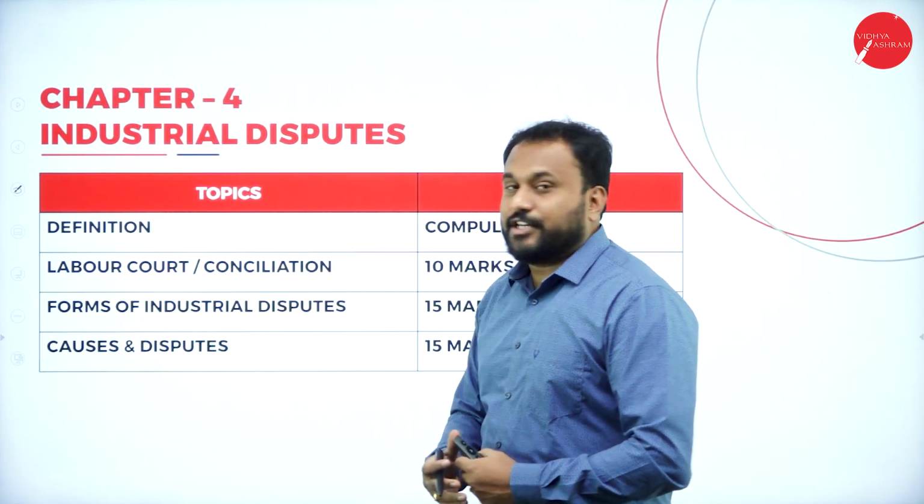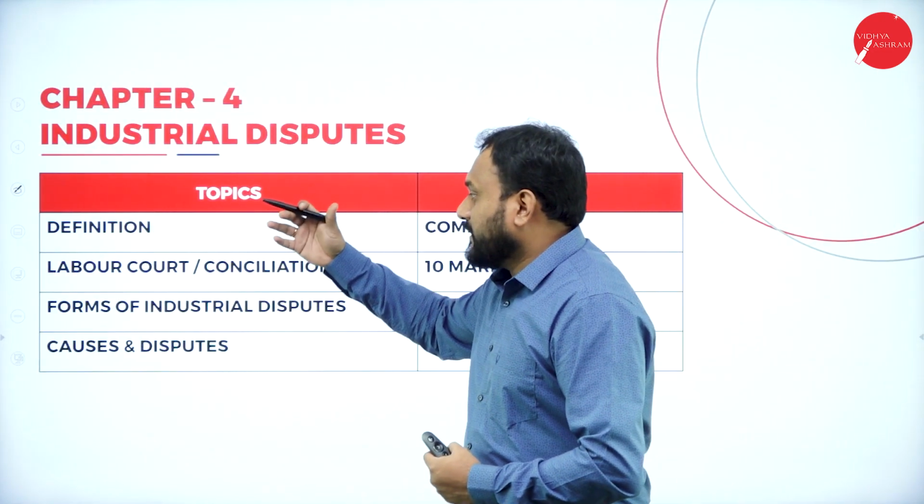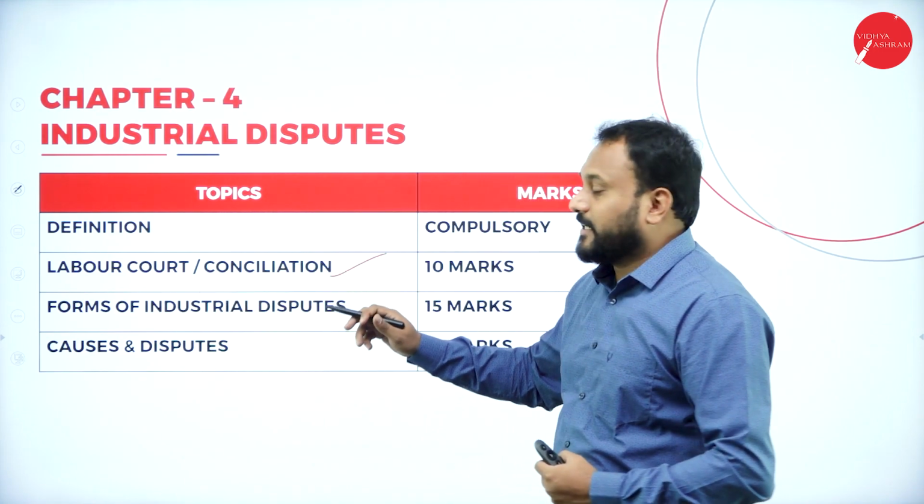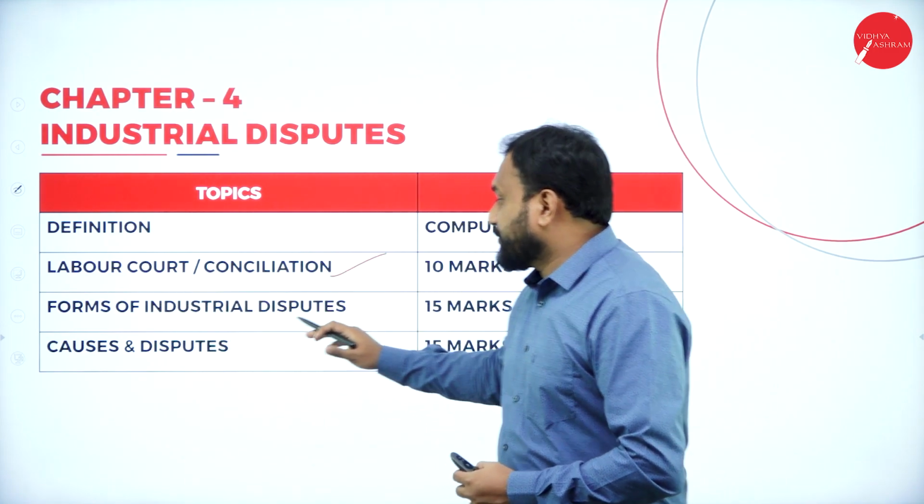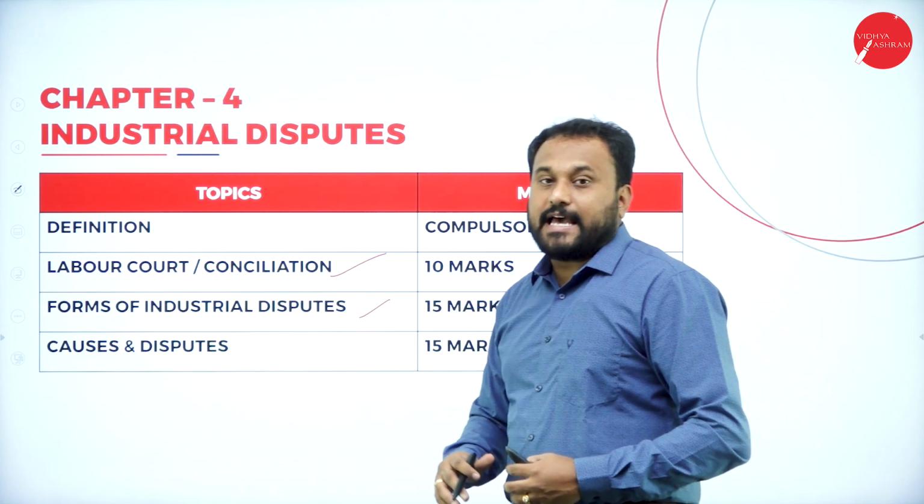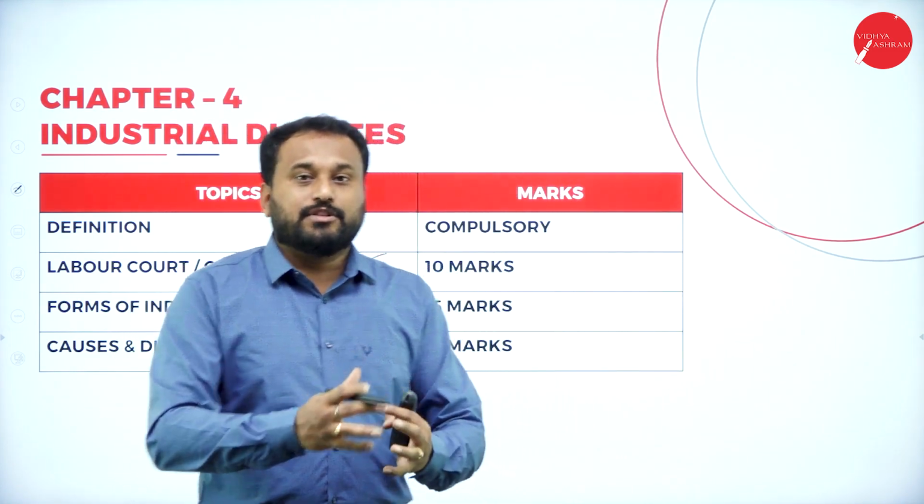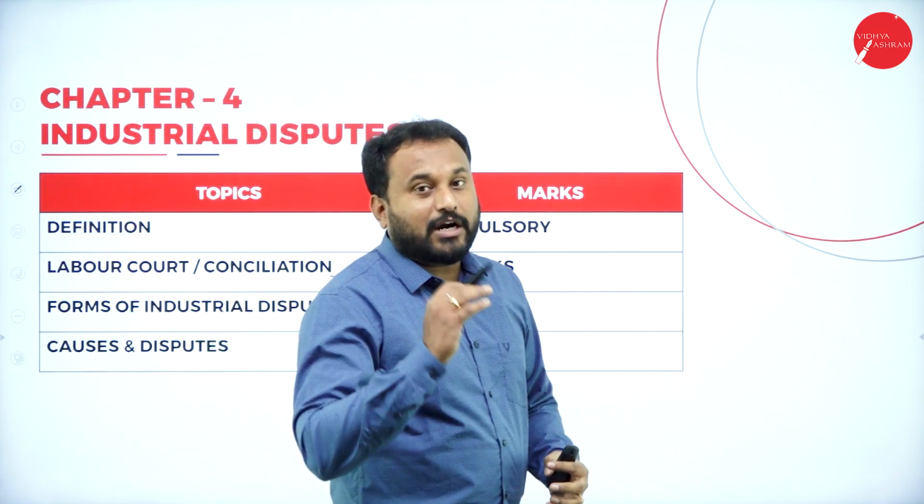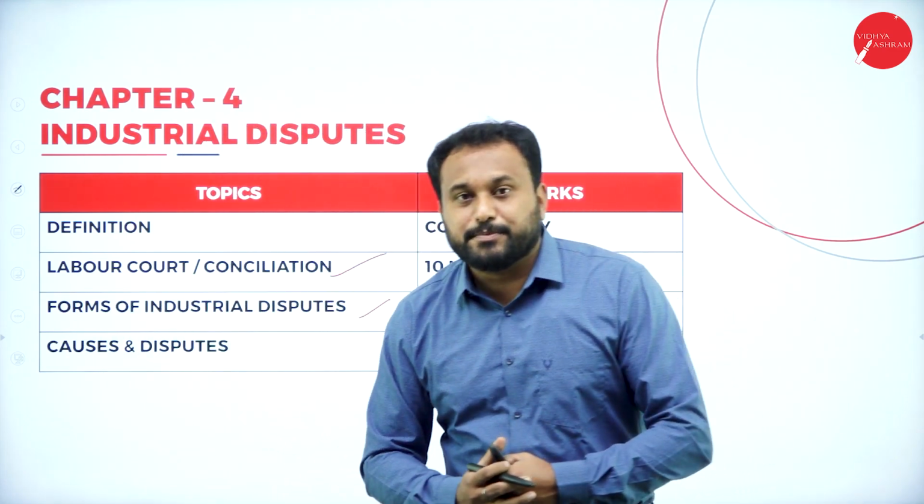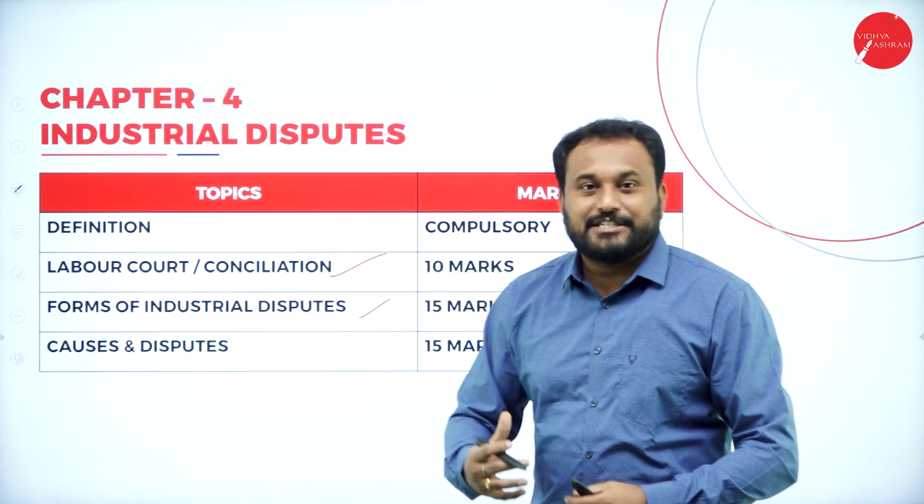Next chapter is industrial dispute. As I told you, labor court and conciliation will be there. Forms of industrial disputes, and then causes and disputes. What exactly the disputes are, why those disputes have been caused, and what is the reason for the disputes, you will be understanding in this chapter.